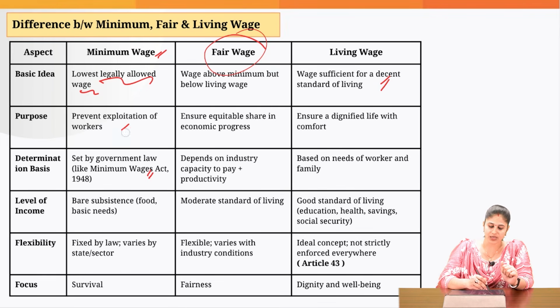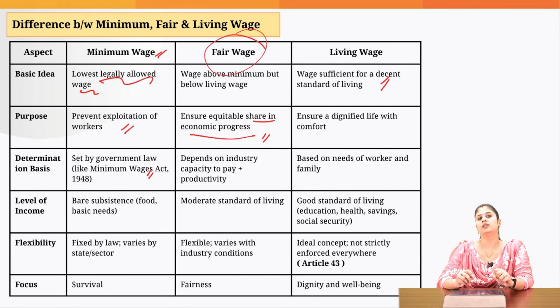Now, minimum wage, what is the purpose? To prevent exploitation of the workers. Fair wage, to ensure an equitable share to the workers in the economic progress because they are also contributing to GDP growth rate. Living wage is to ensure that the workers also have a decent standard of living. When it comes to minimum wage, this is to be determined by the government. When it comes to fair wage, it is to be determined by the industry.